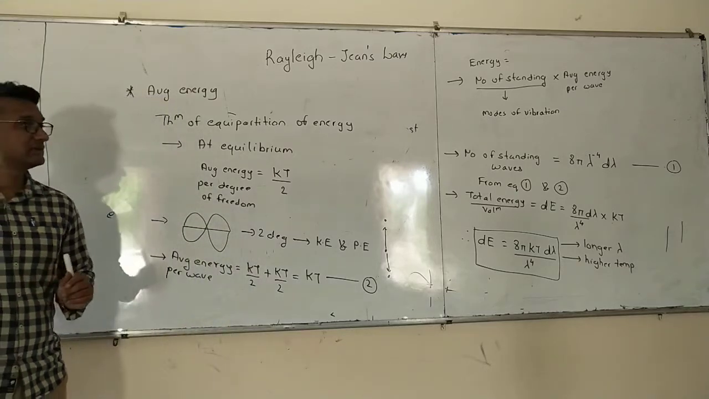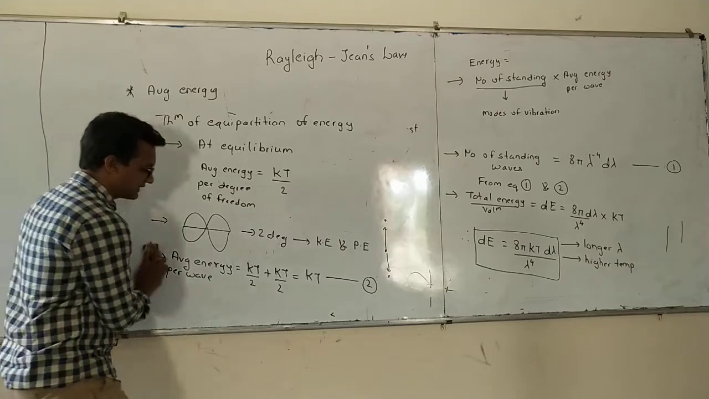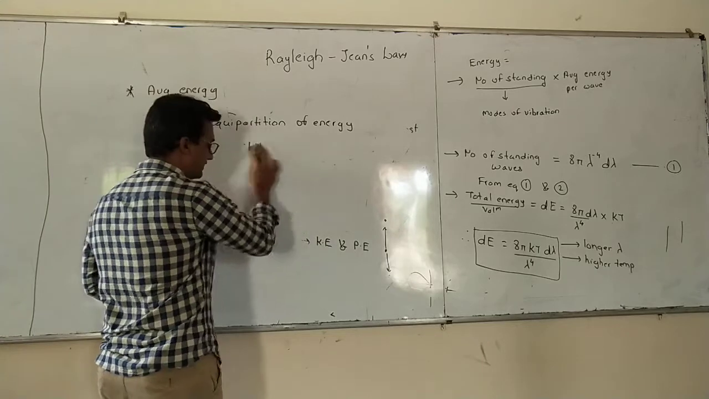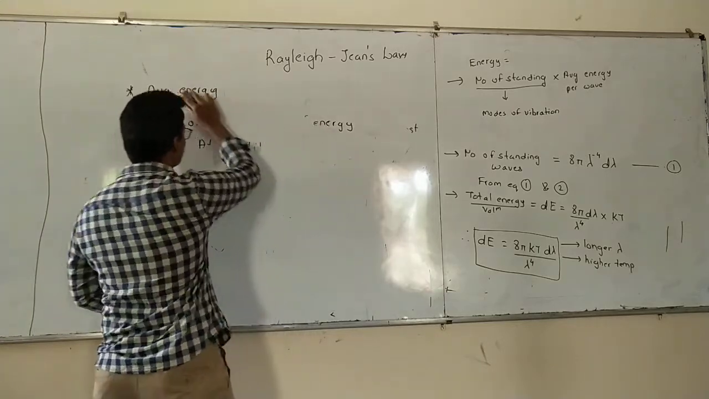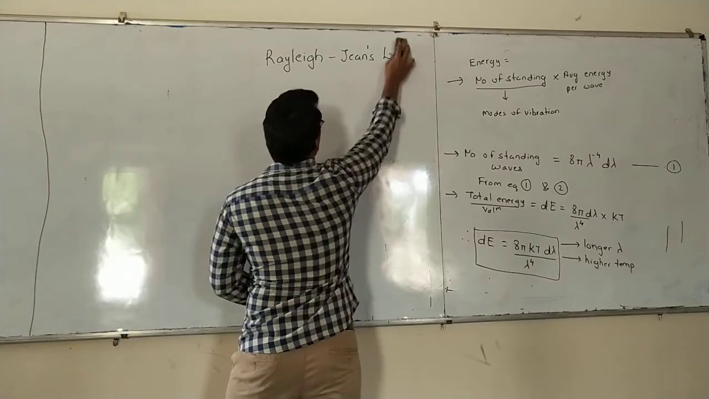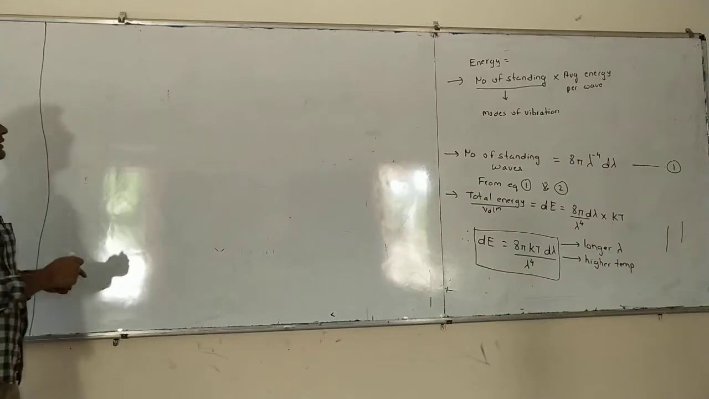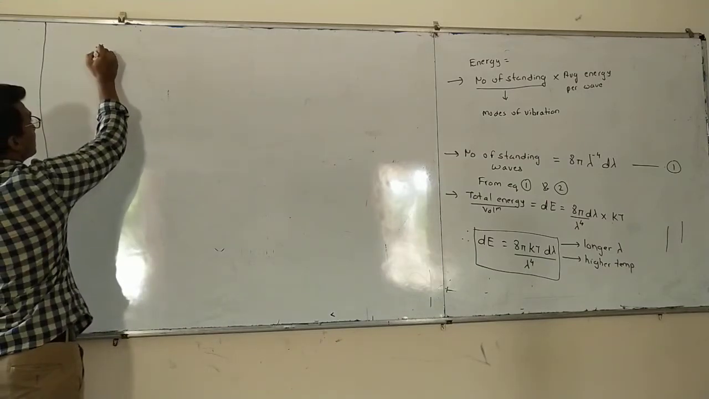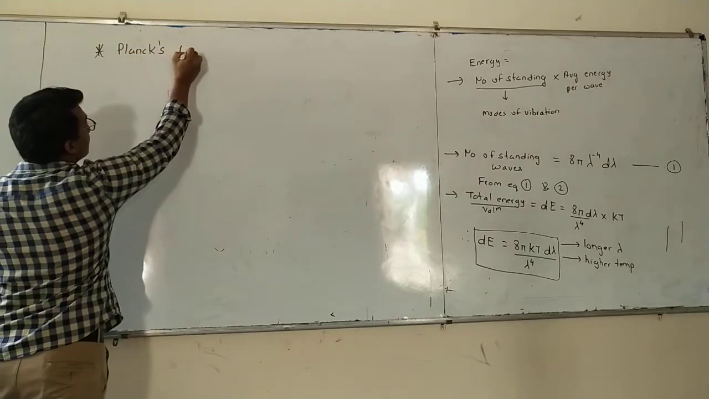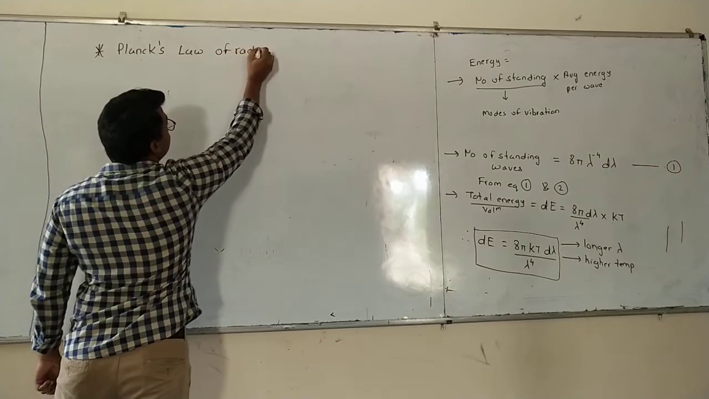That is where we will see the third derivation in this series. The third derivation in the series is Planck's derivation, also called Planck's law for radiation. So now we will try to understand Planck's law of radiation.